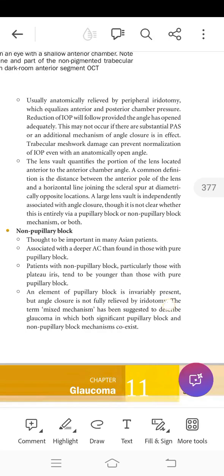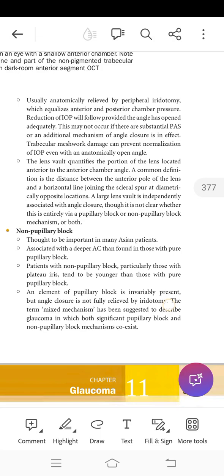Non-pupillary block, though thought to be important in many Asian patients, is associated with a deeper anterior chamber than found in those with pure pupillary block. Patients with non-pupillary block, particularly those with plateau iris, tend to be younger than those with pure pupillary block. An element of pupillary block is invariably present, but angle closure is not fully relieved by iridotomy.